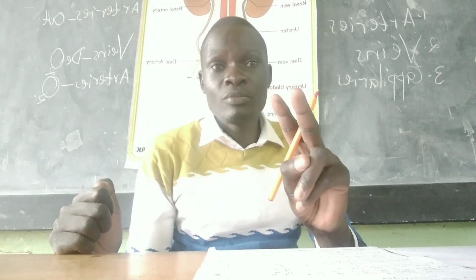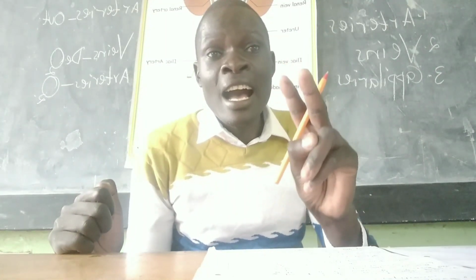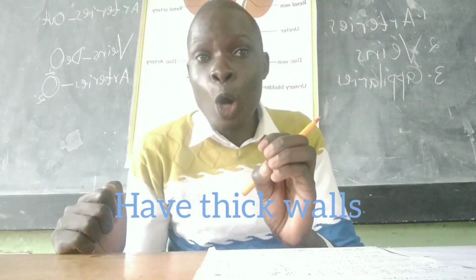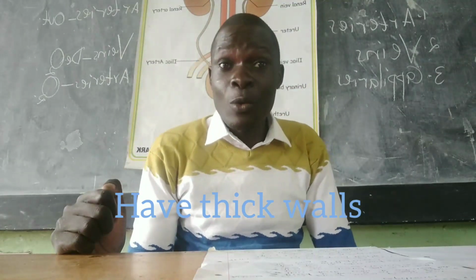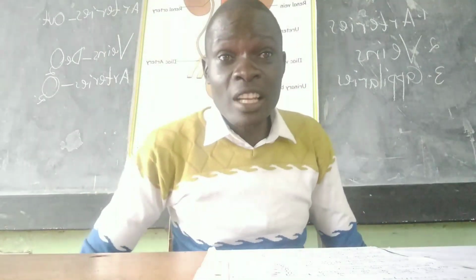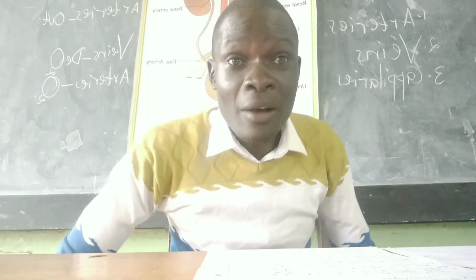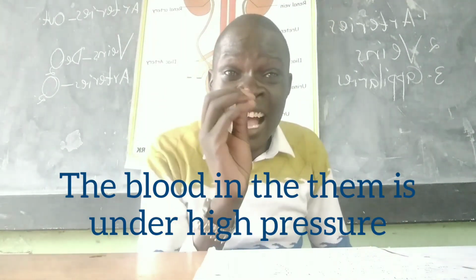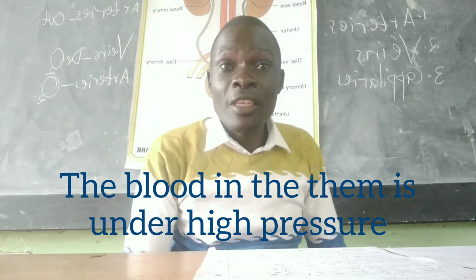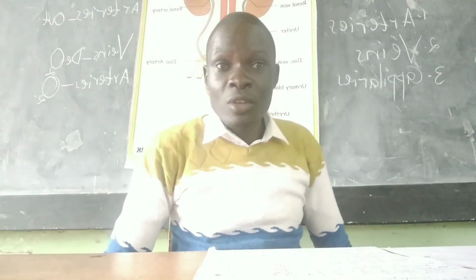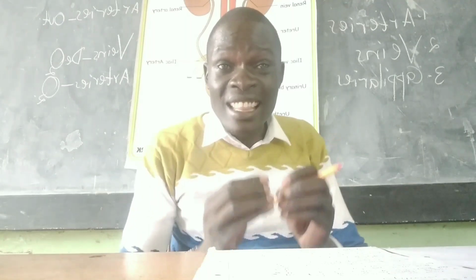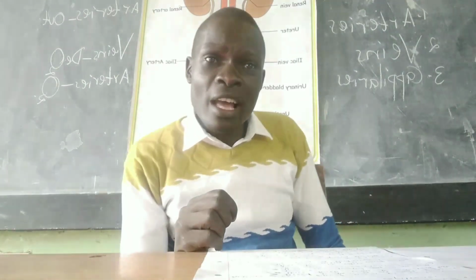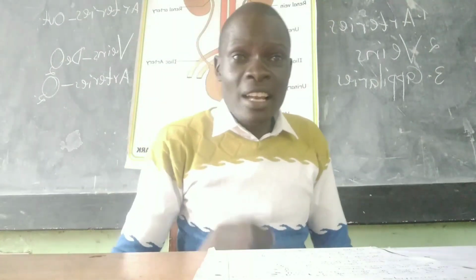Number 2, arteries have thick walls. They have thick walls. Somebody will ask me, Mwalimu, why? I will tell you. They have thick walls because the blood in them is under high pressure. Therefore, they must be thick, so that they can withstand that pressure of blood in them. And somebody will ask, Mwalimu, why is the blood in them under high pressure?